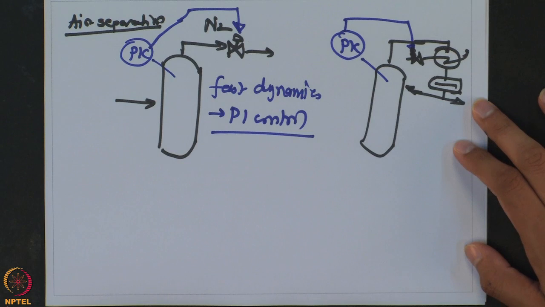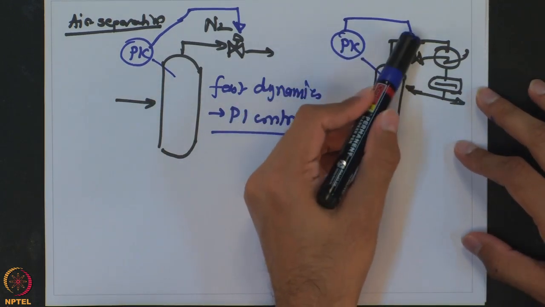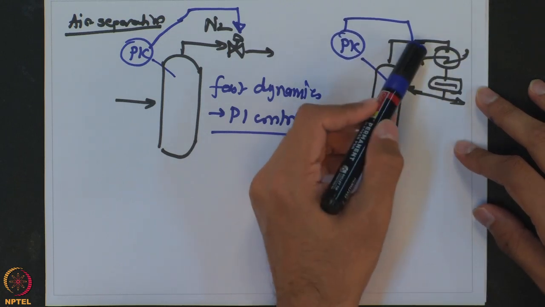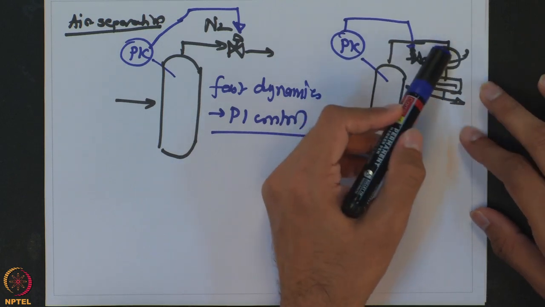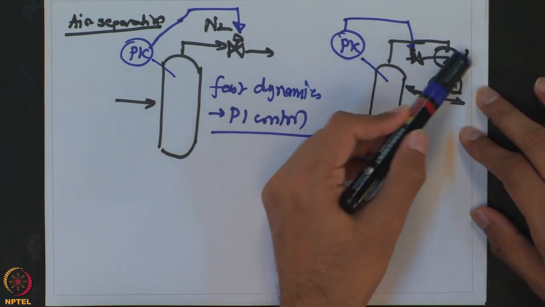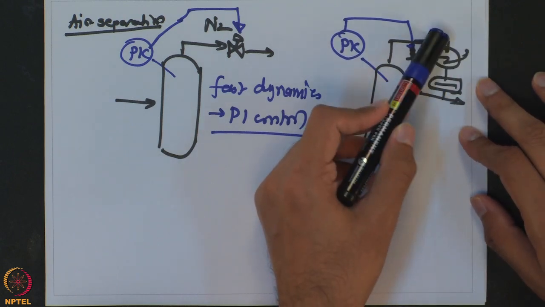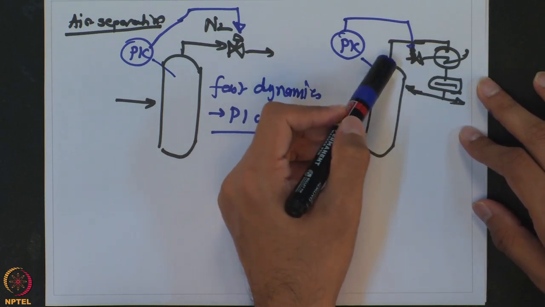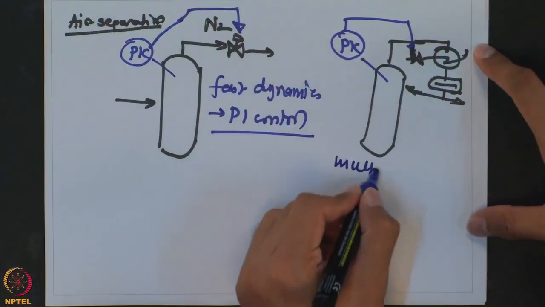So, here it is a multi-capacity process. The moment you change the valve, it is going to change the flow of the coolant. It is going to change how much heat transfer happens inside this condenser, how much vapor is condensing. Once that amount of vapor condenses, it is going to change the material balance at the top of the column, and the pressure is going to show its effect. So, it is a fairly multi-capacity process.